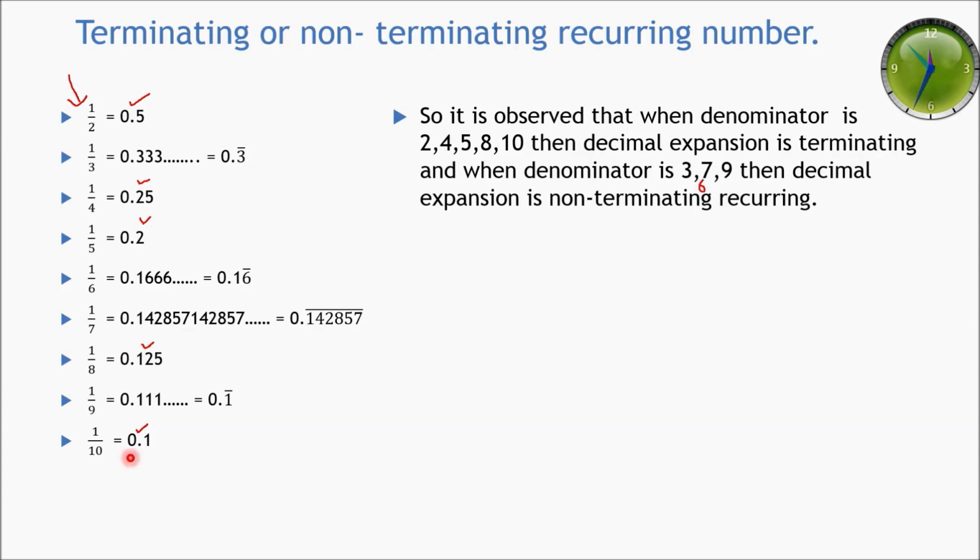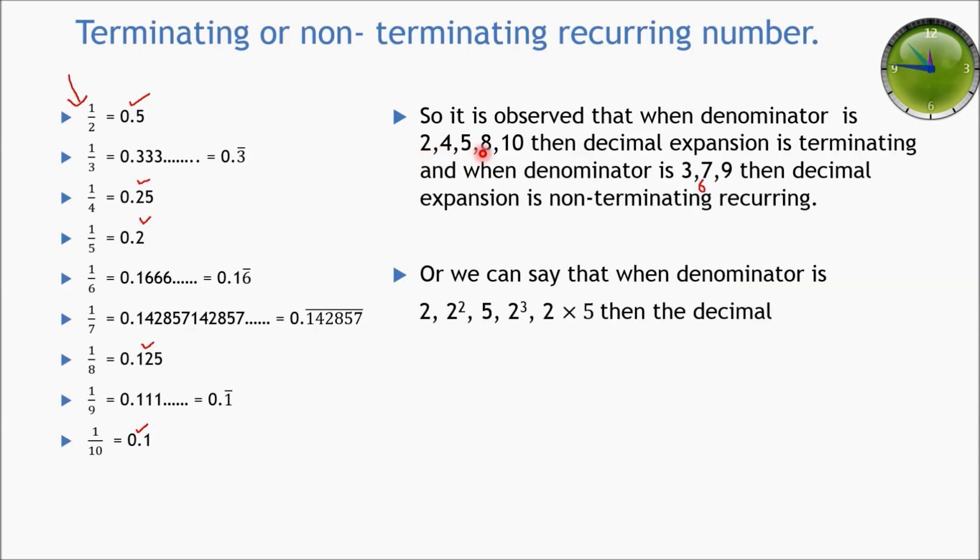So it means that when the denominator is 2, 4 which can be written as 2 raised to power 2, 5, 8 which can be written as 2 raised to power 3, and 10 which can be written as 2 multiplied by 5, then the decimal expansion is